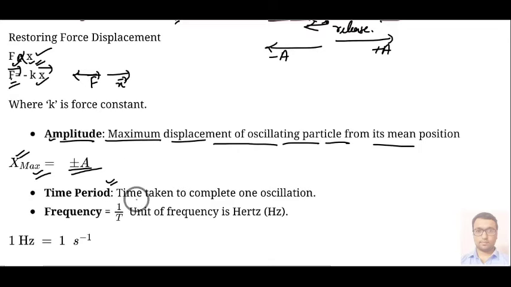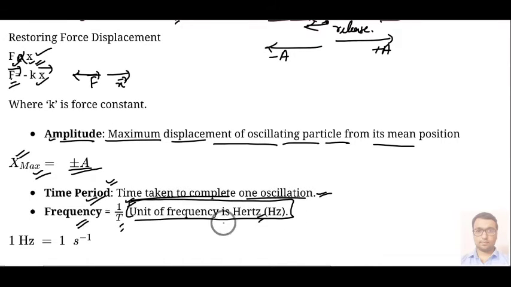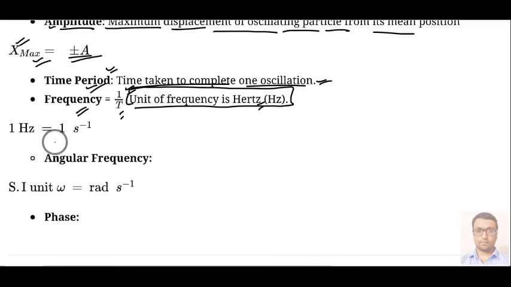After that we have time period, the time taken to complete one oscillation. Frequency is the reciprocal of time period, and the unit of frequency you know very well, that is hertz, and 1 hertz equals 1 per second. After that we have angular frequency, that is called omega, and its unit is radian per second.